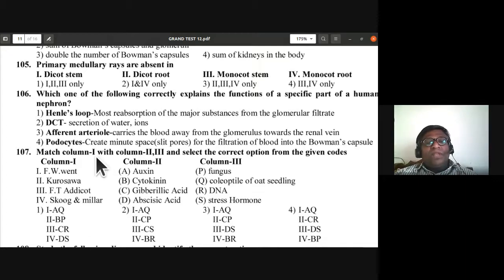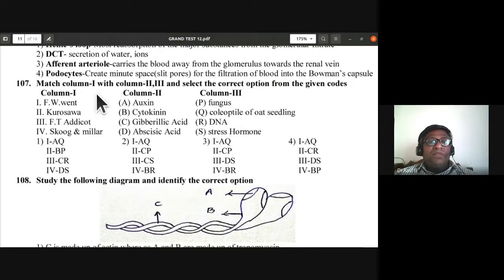Okay. So 107, match column 1 with column 2 and 3. This is a little tougher than a regular match the following because there are 3 columns. Select the correct option from the given codes. Let us read the first one. F. W. Went, auxin, fungus. So fungus is wrong. Coleoptile of oat seedling. Kurosawa, cytokinin, so it is wrong. F. T. Went, gibberellic acid, DNA. Skoog and Miller, abscisic acid, stress hormone.